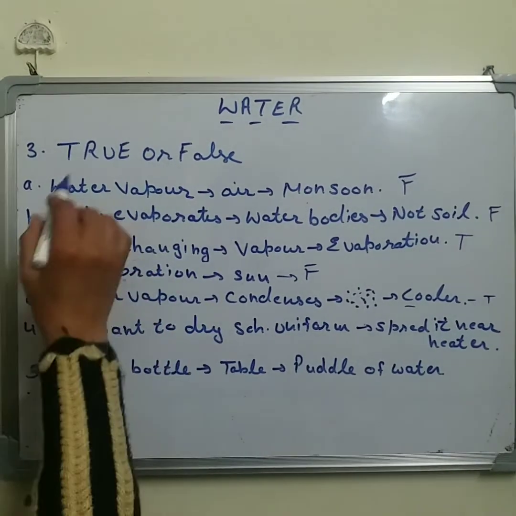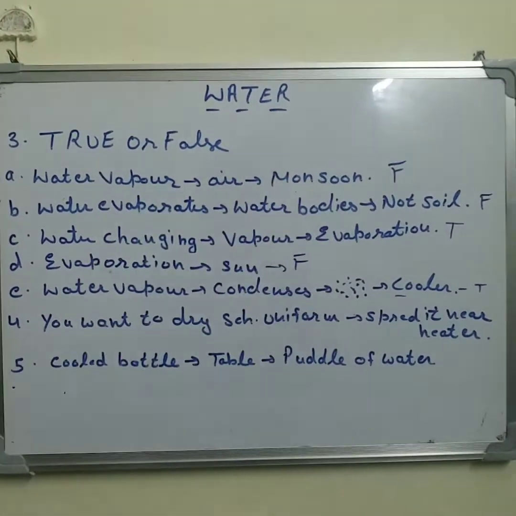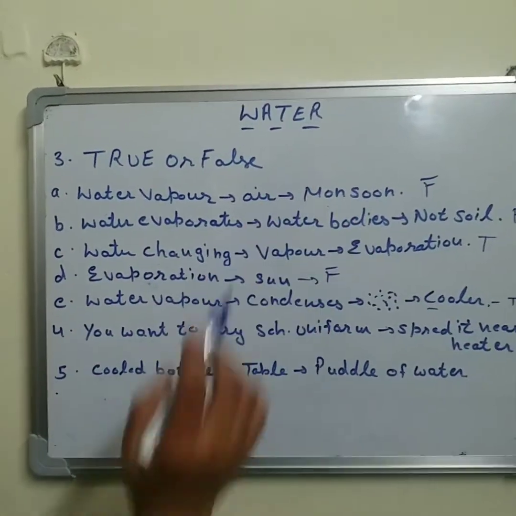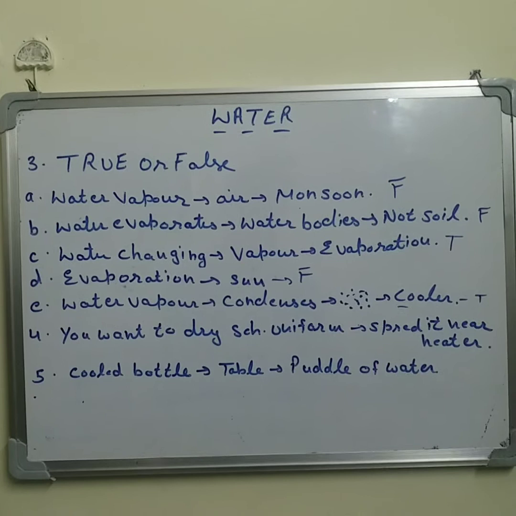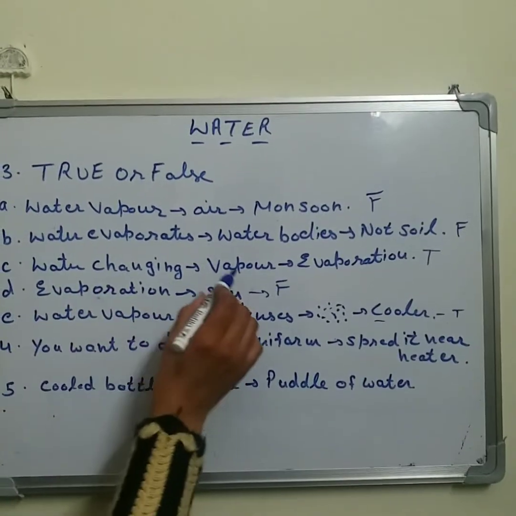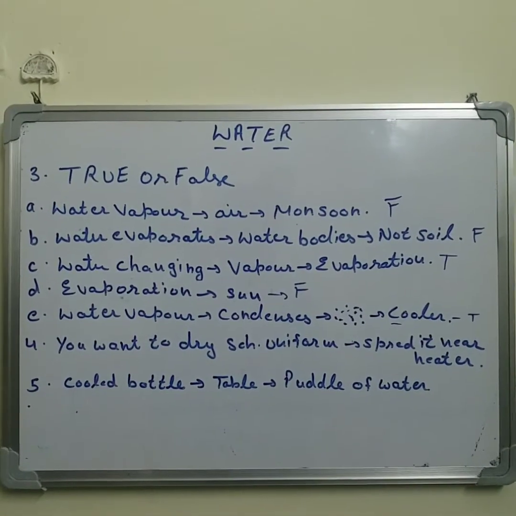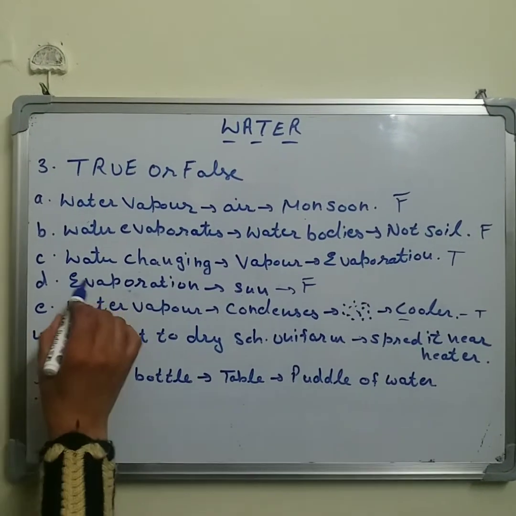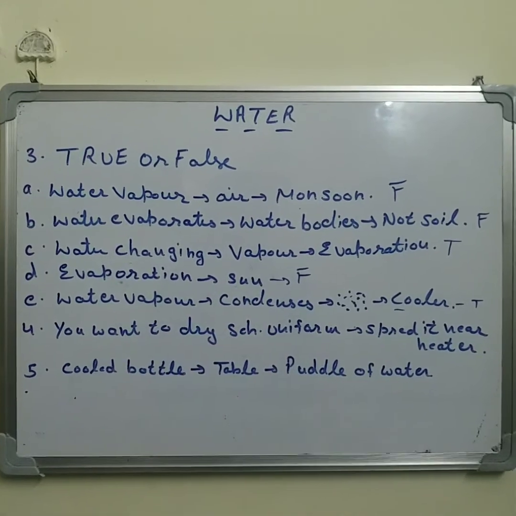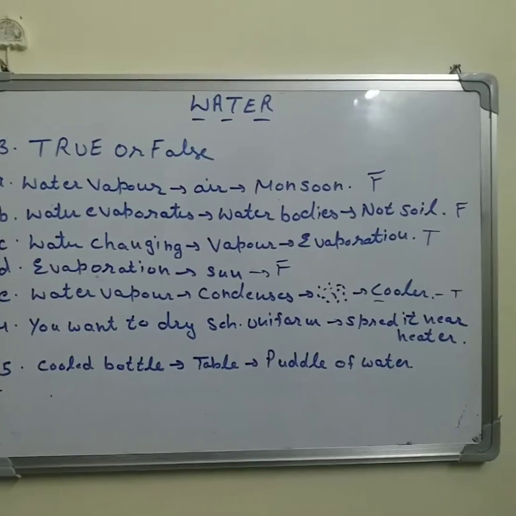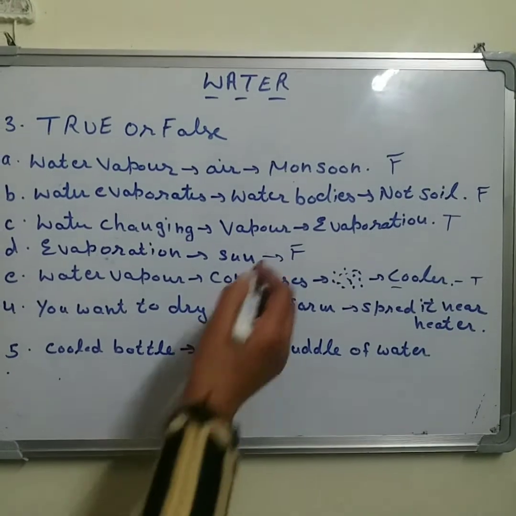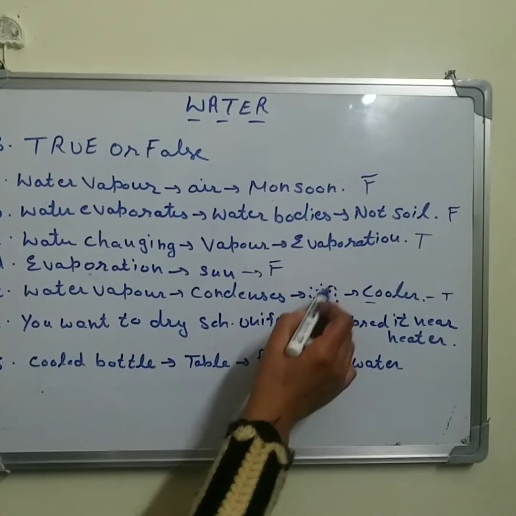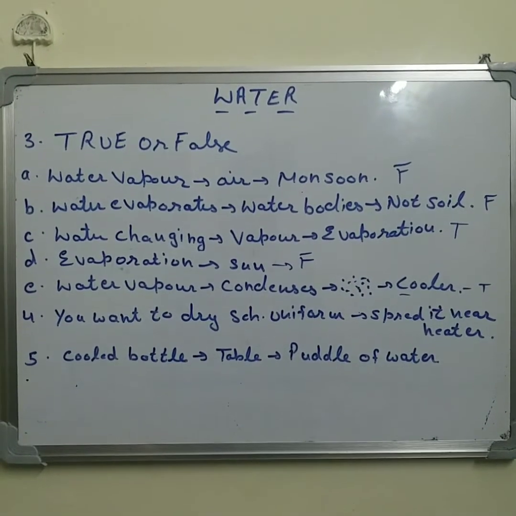So we can see, water vapor is present in air only during the monsoon: false. Water evaporates only from the water bodies, not from the soil: false statement. Water changes into its vapor form: that is the true statement. That process is known as evaporation. Evaporation takes place only during a sunny day, only in the presence of sun: this is a false statement. And water vapor condenses to form water droplets: that is a true statement.